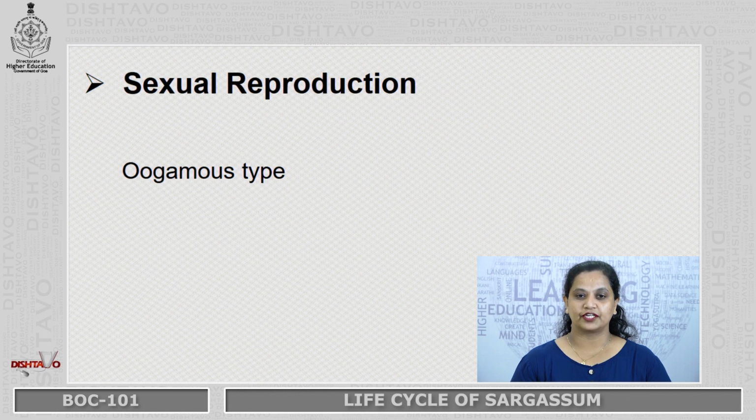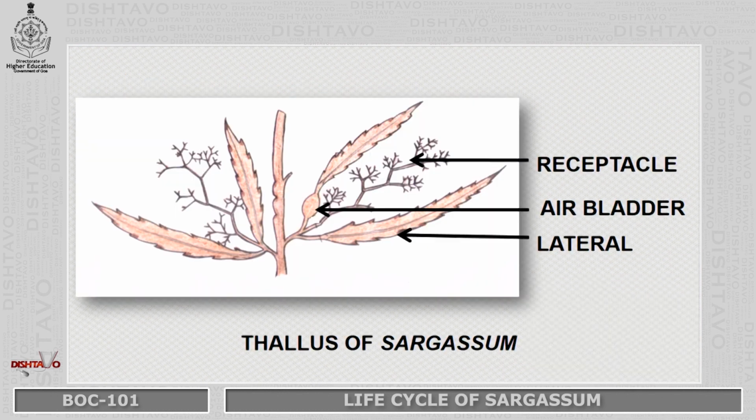Oogamous type of reproduction is a reproduction which involves the union of mobile male gamete, that is the anthrozoid, with the immobile female gamete, the egg, which are borne on sex organs called antheridia and oogonia respectively.